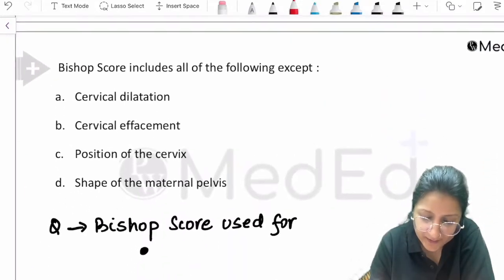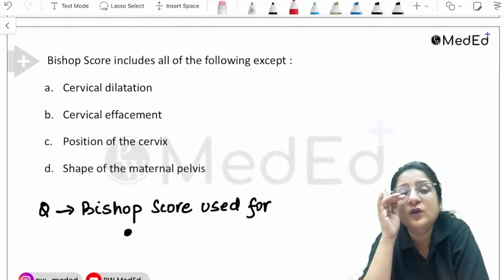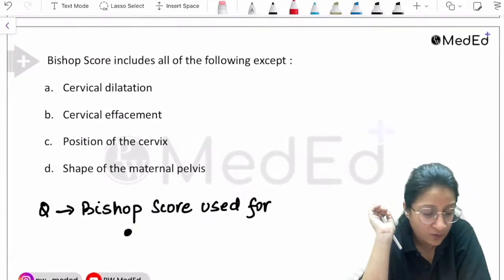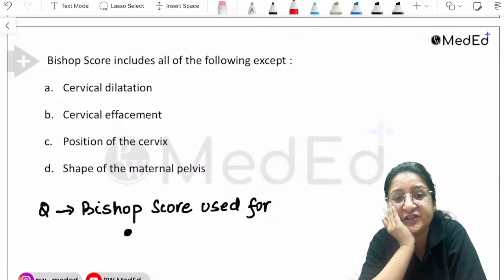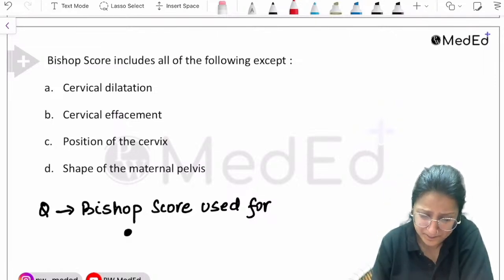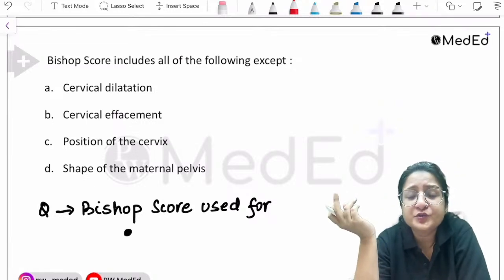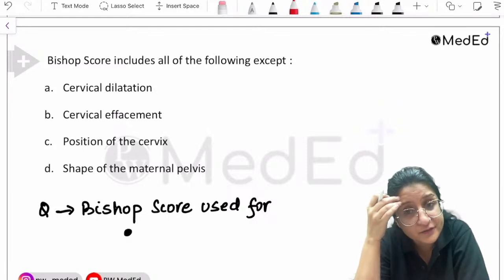Now, next question. Bishop score includes all of the following except: cervical dilatation, cervical effacement, position of the cervix, shape of the maternal pelvis. So what's your answer? And what is this Bishop score used for? Bishop score is done before we go for induction of labor.